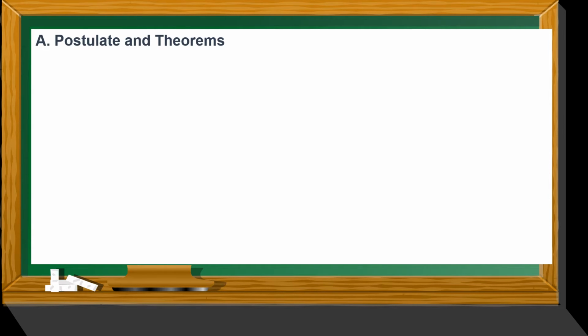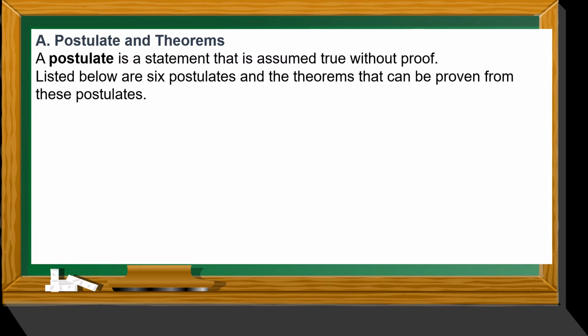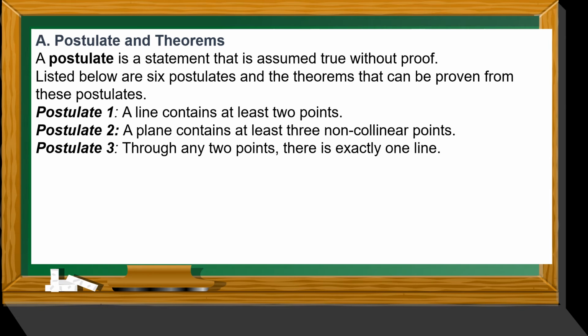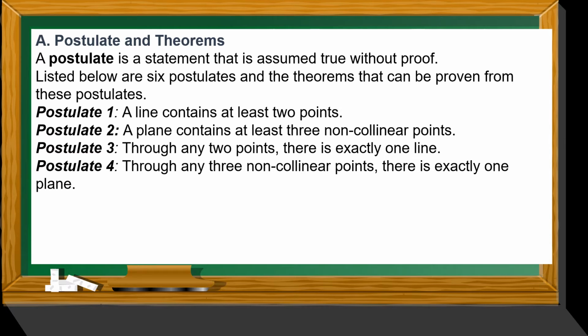Okay, for postulates and theorems, a postulate is a statement that is assumed true without proof. Listed below are 6 postulates and the theorems that can be proven from these postulates. So for postulate 1, a line contains at least 2 points. Postulate number 2, a plane contains at least 3 non-collinear points. And for postulate number 3, through any 2 points, there is exactly one line. Postulate 4, through any 3 non-collinear points, there is exactly one plane.